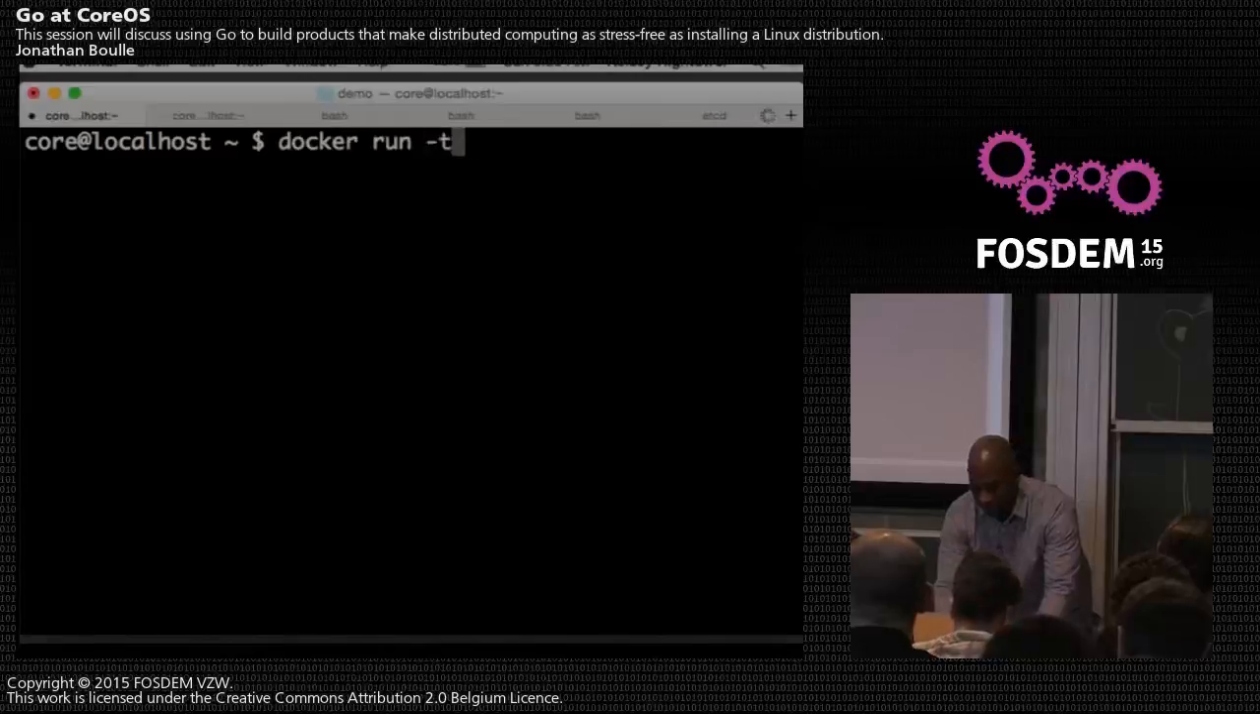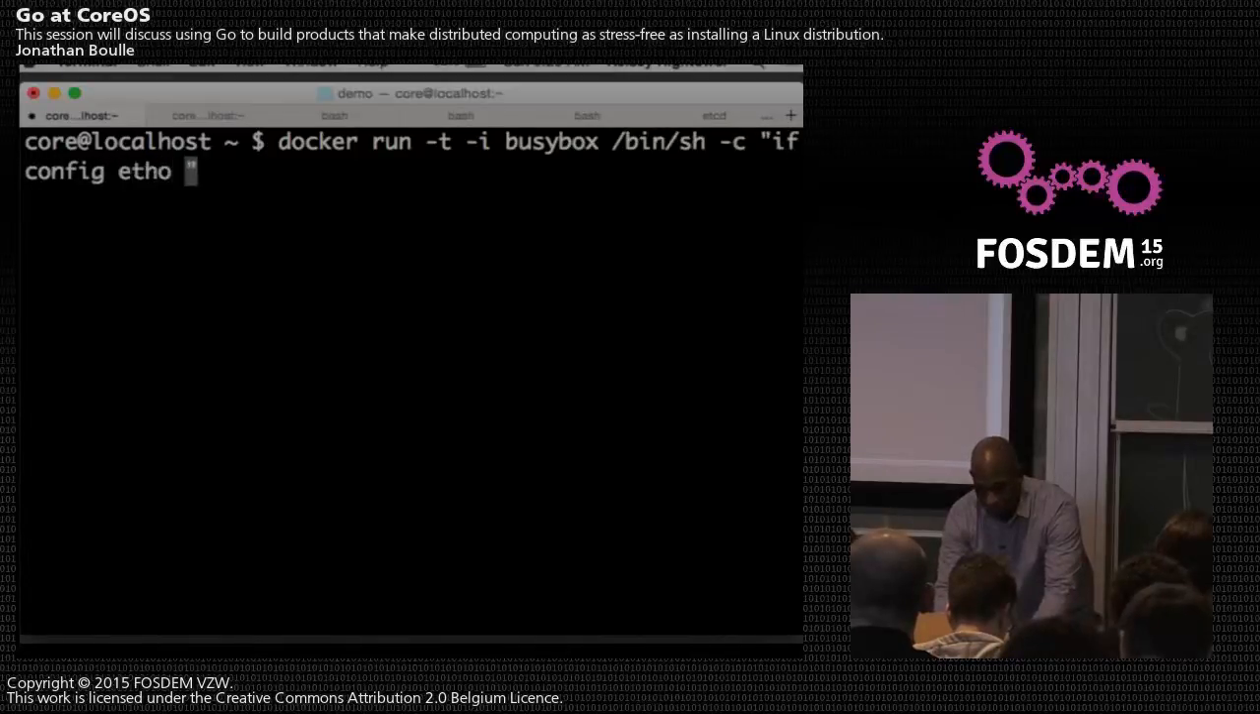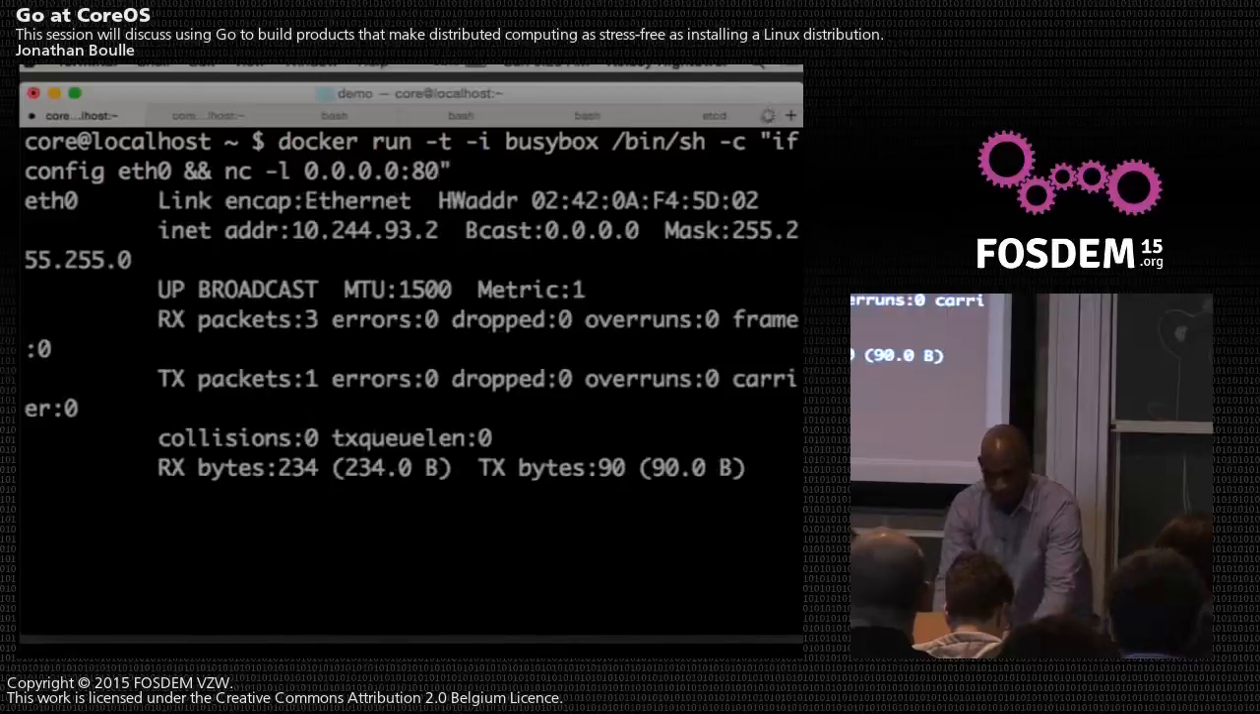Docker run. So what we're going to do really quick is spin up a BusyBox container, and just get a quick shell. And then we're going to do some bash scripting if I remember how. So I want to do ifconfig eth0. And if that works, we want to start netcat listening on everything that it can find on port 80. Does that look about right? Yeah. Sure. Ship it.